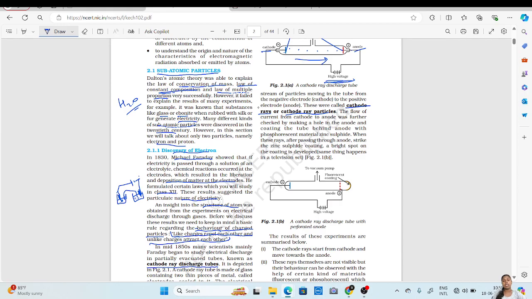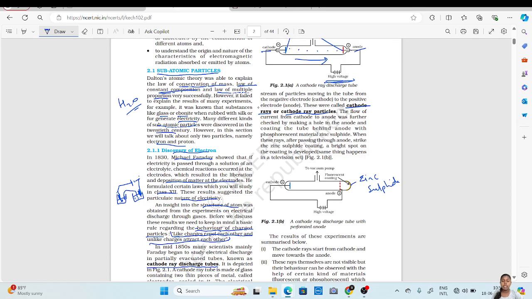How will you know that the particles have moved from cathode to anode? Because atoms are so small that we cannot see them with our naked eyes. So, to confirm that small particles have moved from cathode to anode, on the anode side we make a small hole and we apply zinc sulfide to it.